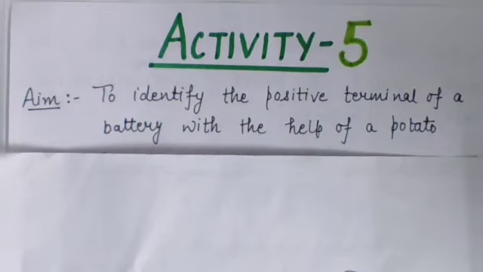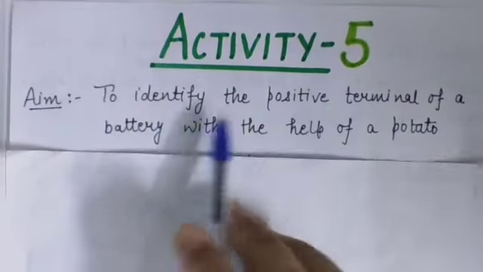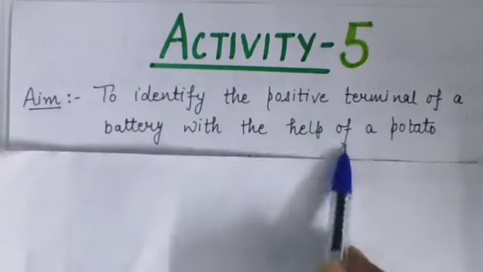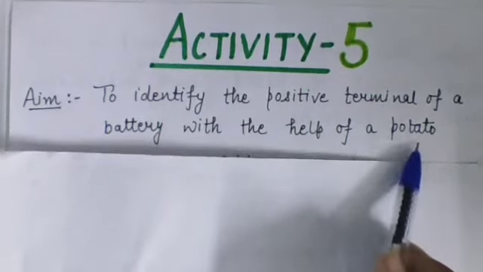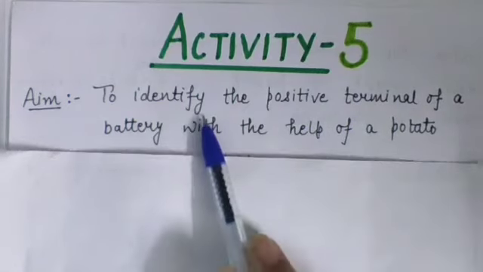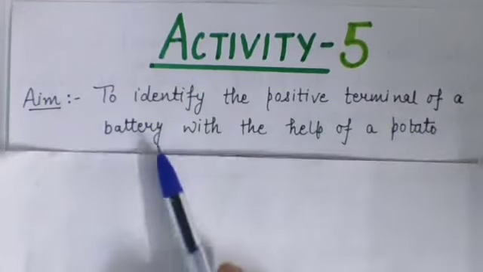The aim of our activity is to identify the positive terminal of a battery with the help of a potato. But how?